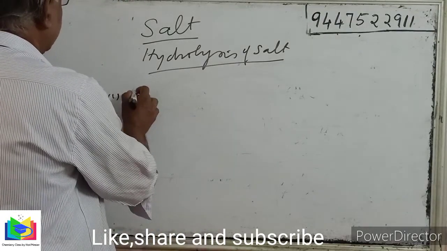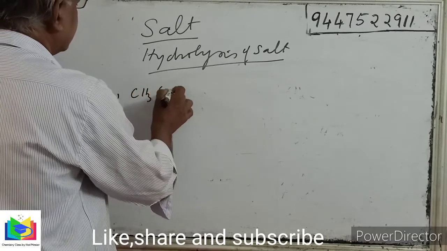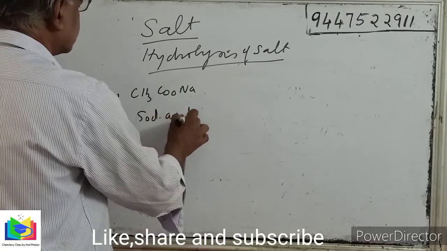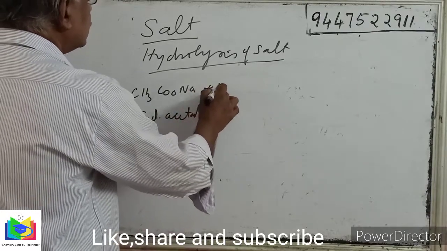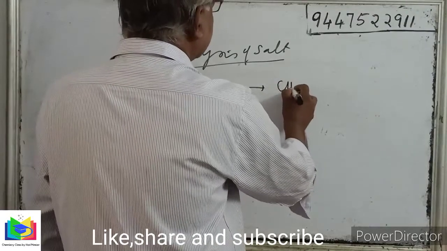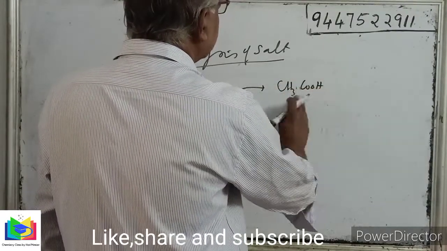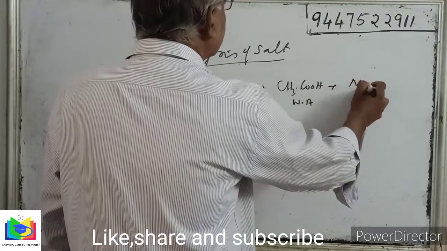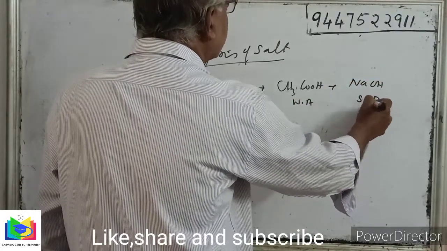First, sodium acetate. This will undergo hydrolysis with water to give acetic acid, a weak acid, plus sodium hydroxide, a strong base.